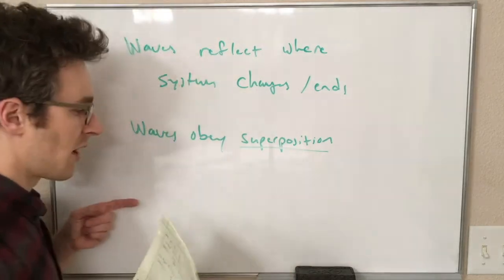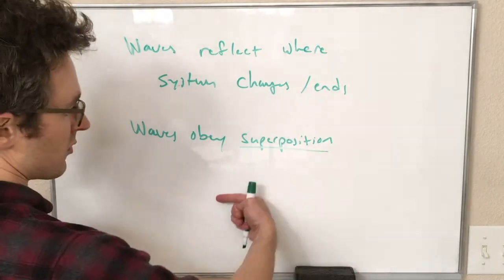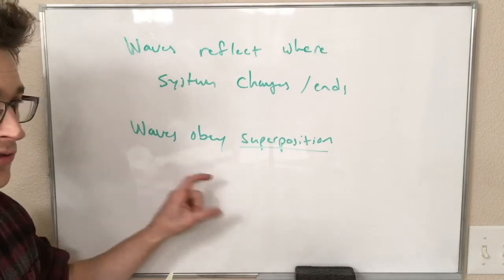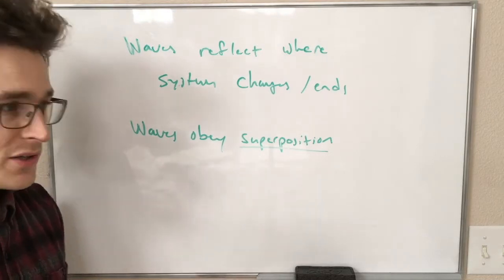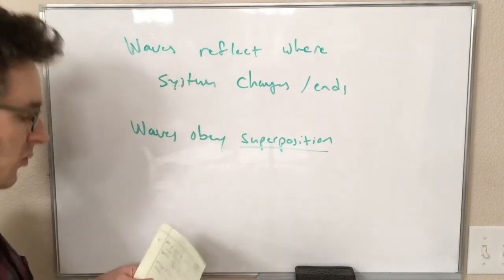So in other words, if I have a wave traveling this way through my system and I have another wave traveling this way through my system, the total displacement of my system, like how far the string is from equilibrium at all those different points, is just one wave plus the other wave.